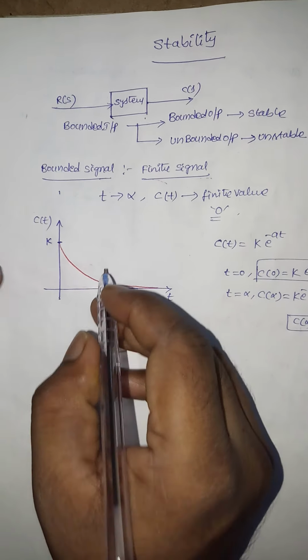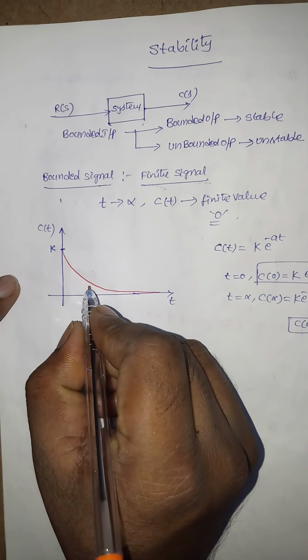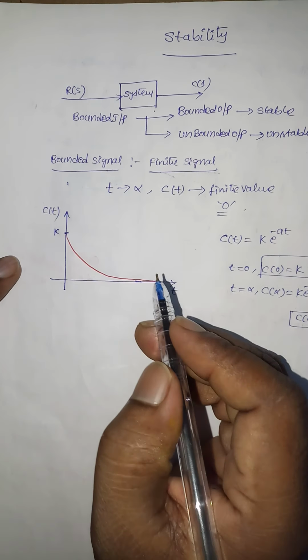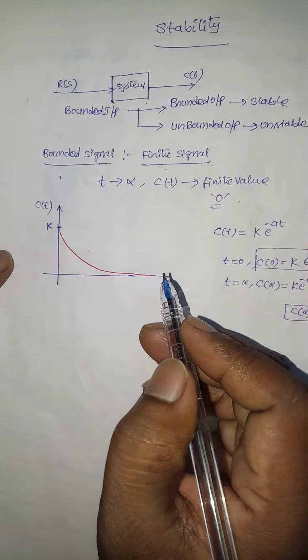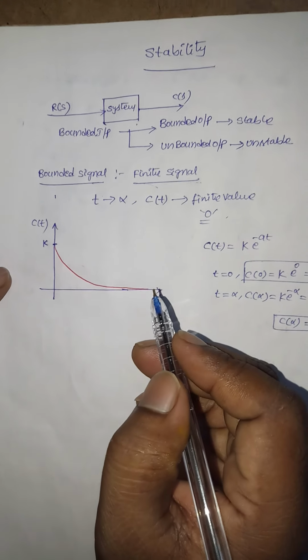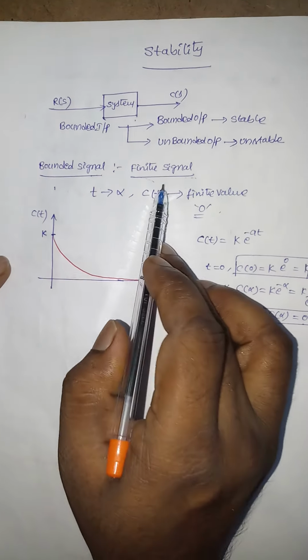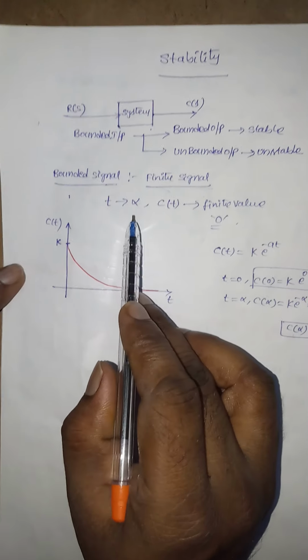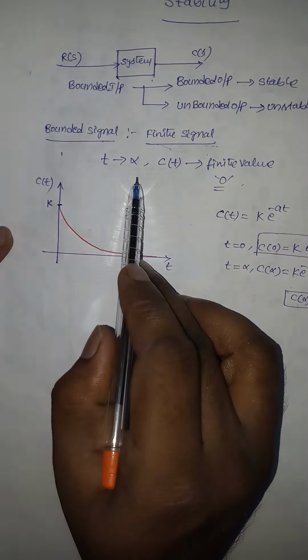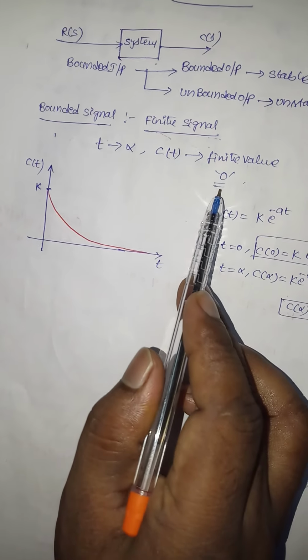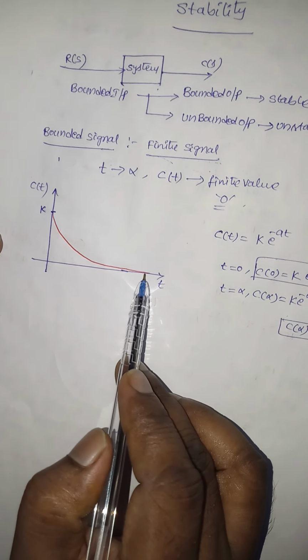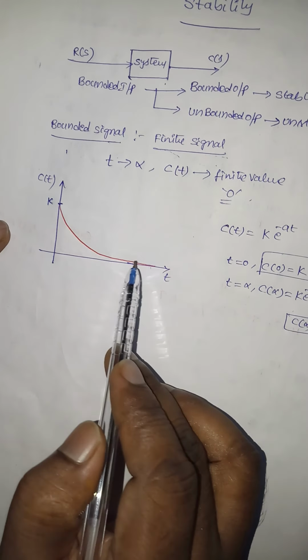So this is a bounded signal. Bounded signal means it has finite minimum and maximum values, so this one is also called a finite signal. Normally when t tends to infinity, the signal has to produce a finite value. It is normally equal to 0. So this is called a bounded signal.